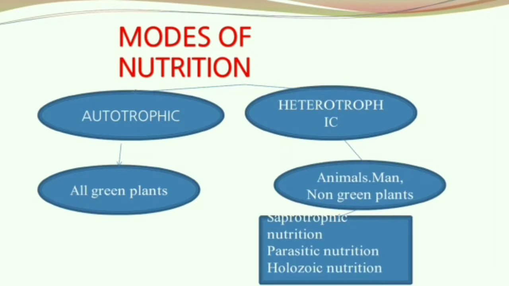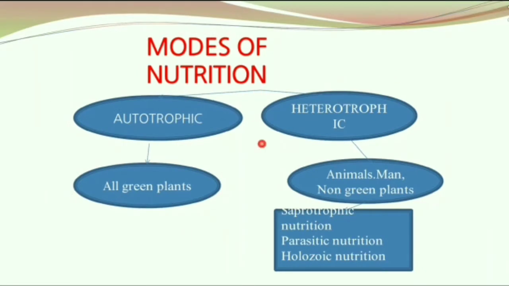So, what are the modes of nutrition? Nutrition can be autotrophic or heterotrophic. Autotrophic nutrition involves all green plants. Heterotrophic nutrition involves animals, man and non-green plants. This nutrition is further divided into saprophytic nutrition, parasitic nutrition and holozoic nutrition. As I have already told, we'll be discussing heterotrophic nutrition in our next video. We'll be focusing on autotrophic nutrition in today's video.